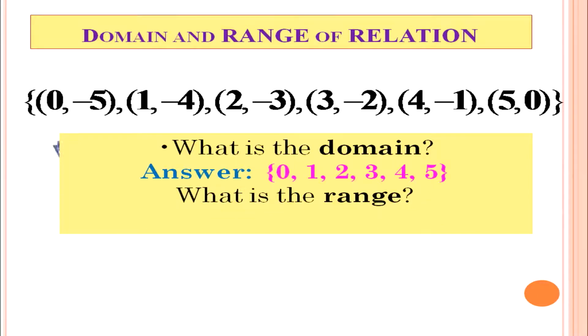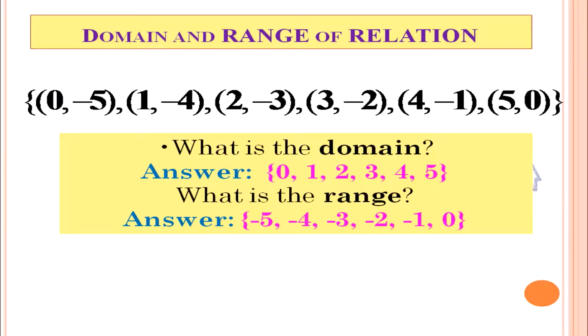The domain will be 0, 1, 2, 3, 4, 5 as these are the first elements of the ordered pairs. The range will be -5, -4, -3, -2, -1 and 0, which are the second elements of the ordered pairs.